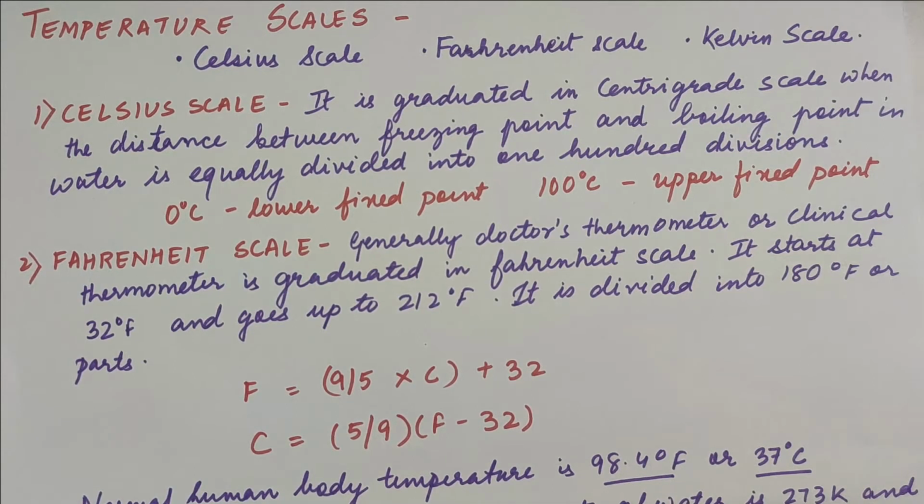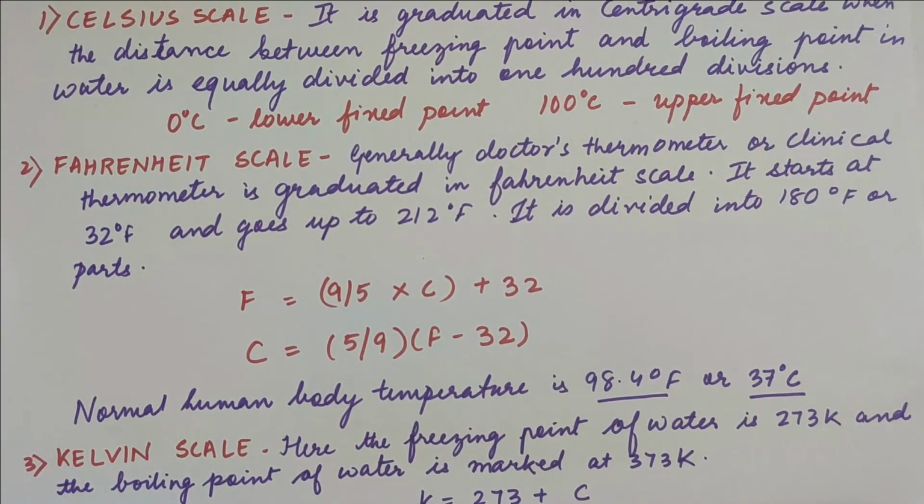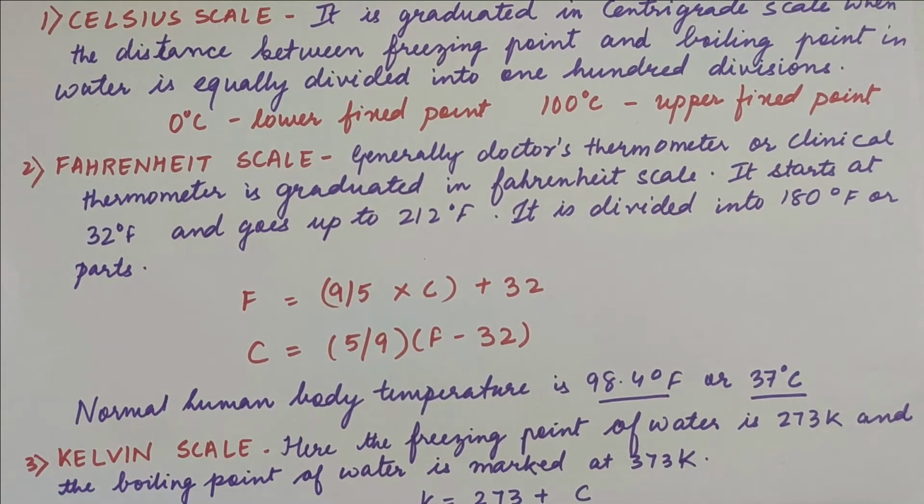I will be showing you how to implement these formulas in the numericals. Some interesting thing that you should know is the normal body temperature of a human. In Fahrenheit, it is around 98.4 degrees Fahrenheit, and in Celsius, it is around 37 degrees Celsius. And you know that when you have fever, your body temperature rises around 1 or 2 degrees.